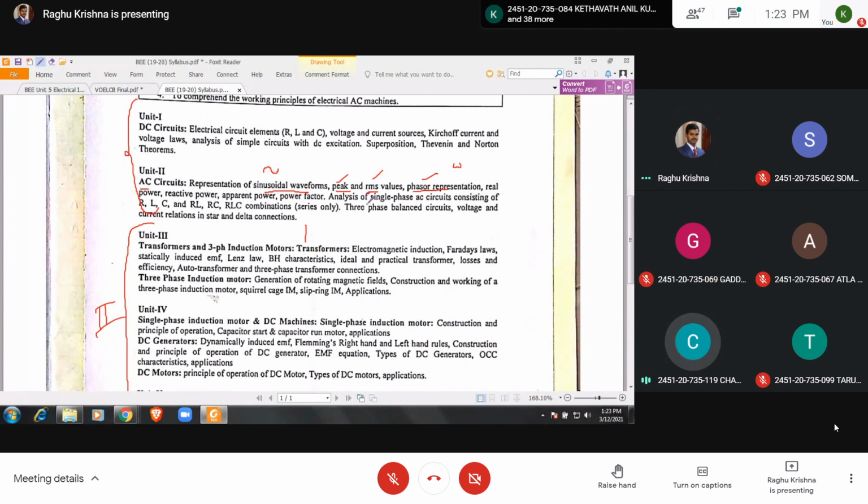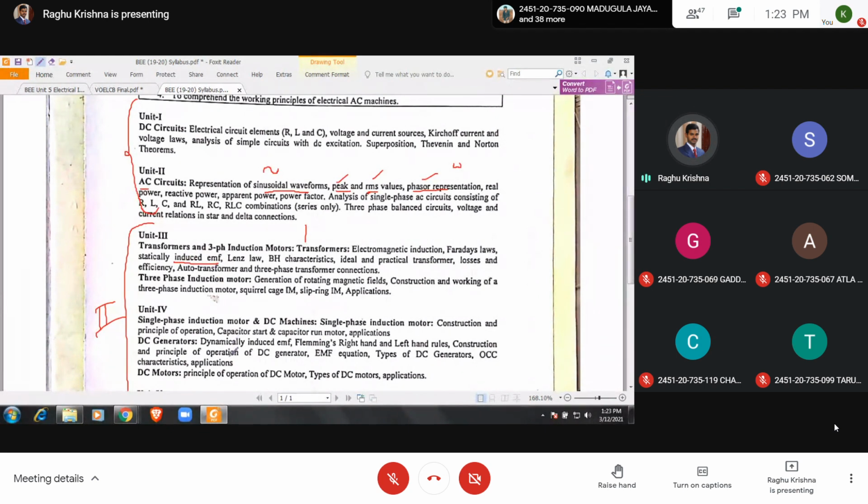In the semester exam, will they ask some derivations, sir? Derivations, yes: the voltage equation of a transformer. In transformers they will ask the derivation of induced EMF, and the voltage equation of a transformer.